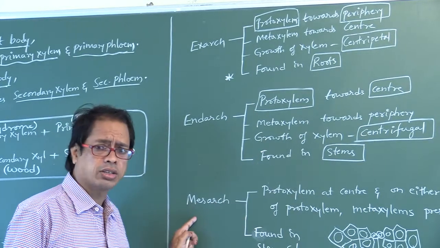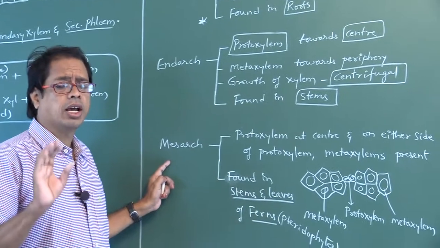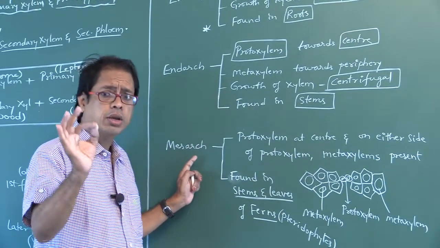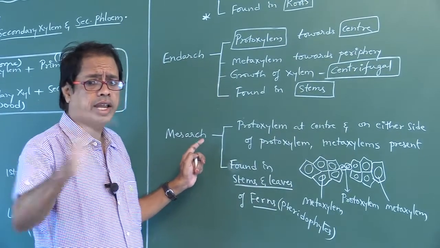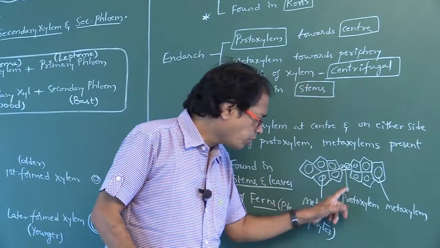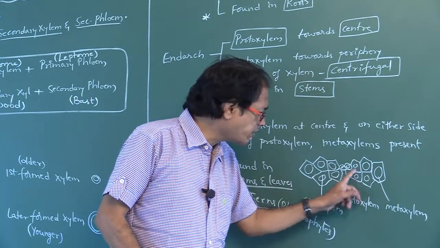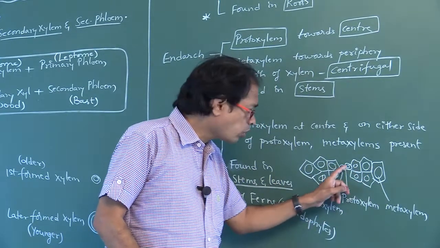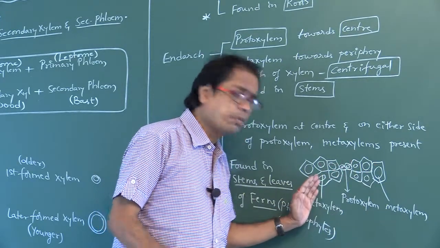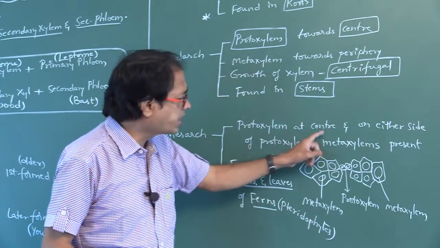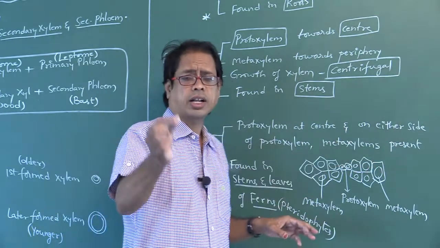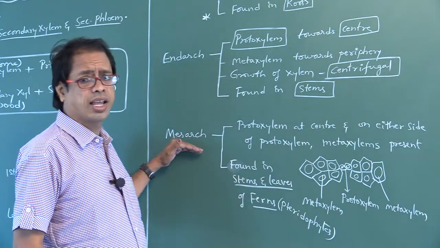Right. Mesarch. Of course, this mesarch type is not in the NCERT syllabus. Mesarch means protoxylem is at the middle, and on either side, metaxylem patches are present. See, this is the protoxylem. This is the metaxylem. This is also metaxylem. That condition is so-called mesarch xylem.